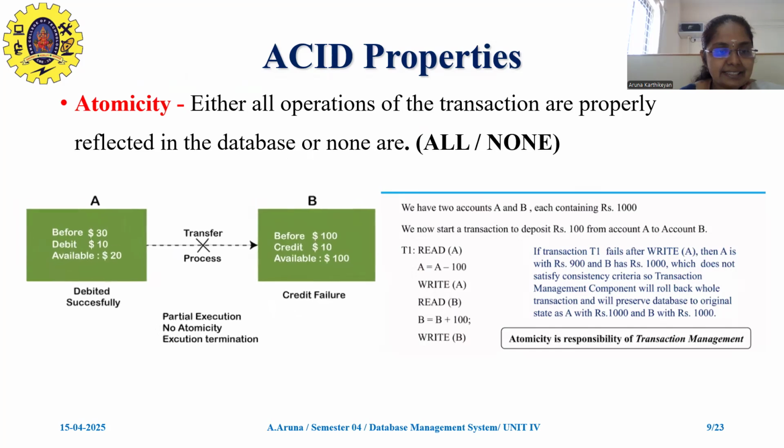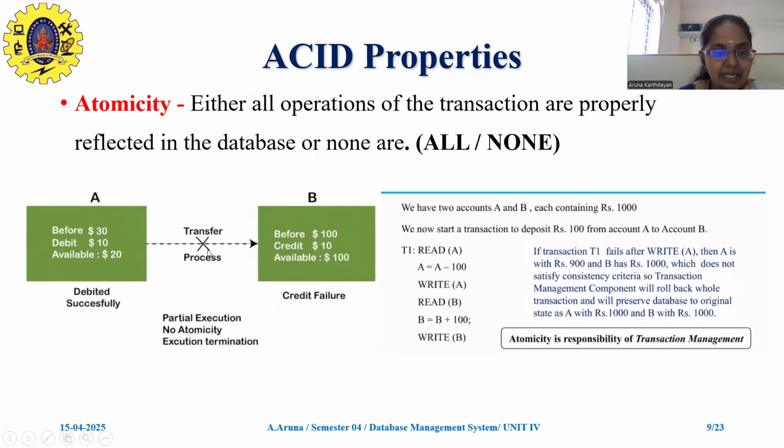See here in this example. Here there is a partial execution, so there is no atomicity and the execution is terminated. If we have the atomicity property, your amount is debited again, and the available balance will be 20 plus 10, which is 30. This would be possible here.